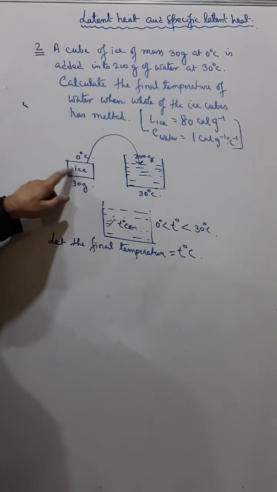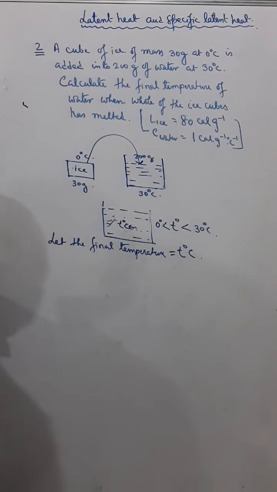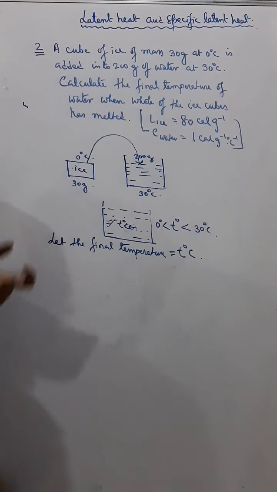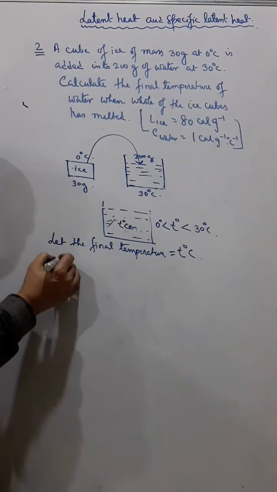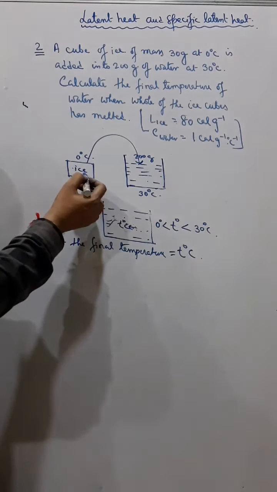Ice is gaining heat and water is losing heat. And according to the principle of calorimetry, heat gained is always equal to heat lost. Naturally, we are neglecting the heat loss to the surroundings. But you have to understand, heat is lost by water and heat is gained by ice.